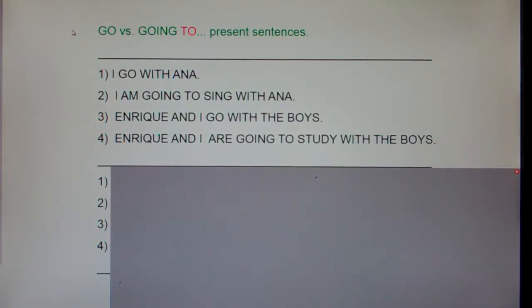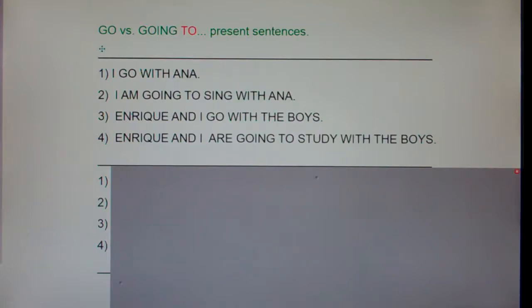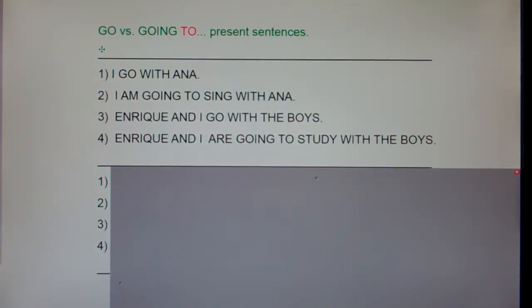In this clip, we're going to explore the difference between go and going to. Now, to do these sentences, you have to know the forms of ir in the present tense. Everybody say ir. Ir. Ir means to go. Now, ir is one of the three most important, most tricky, and most irregular verbs in Spanish. It turns into voy, vas, va, vamos, and van. There's a V in all five forms. It's an IR verb acting like an AR verb.